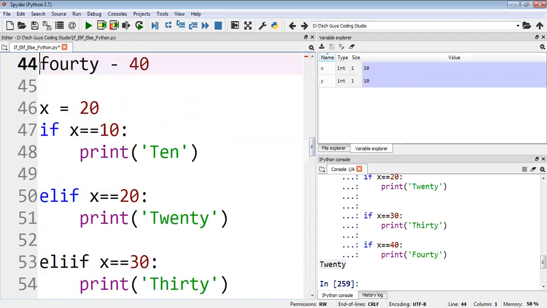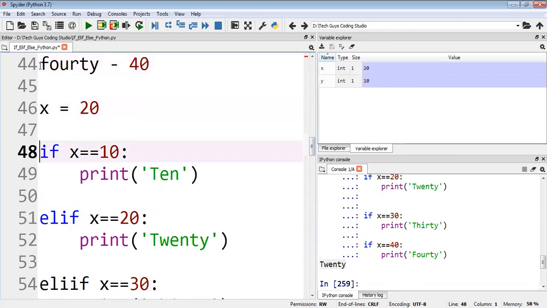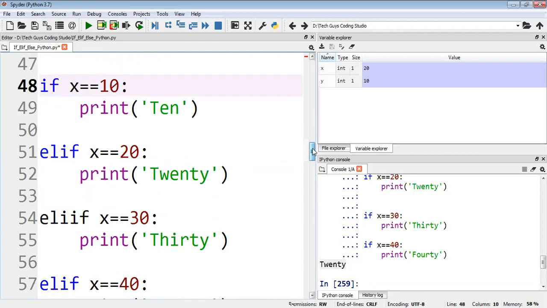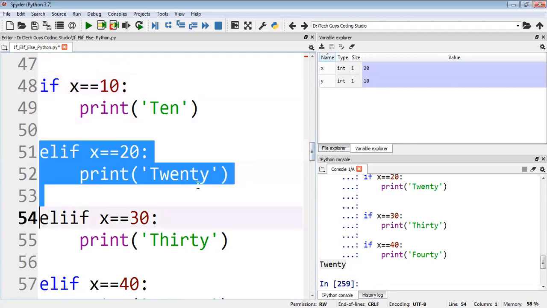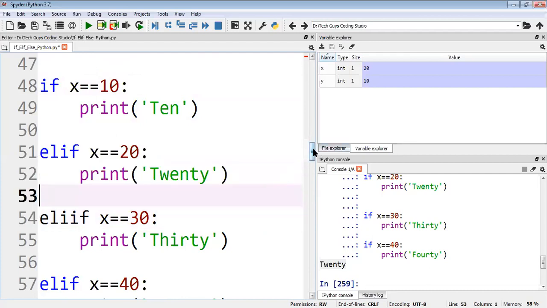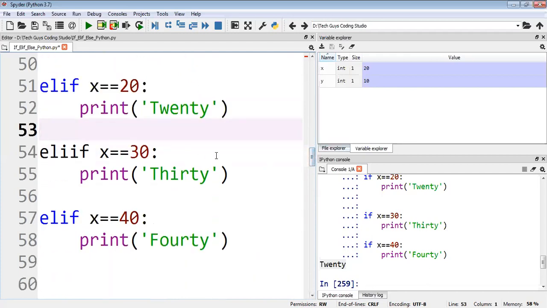Here we'll check from here, x is equal to 20, so first it will check whether the condition is matching. Once the condition is matching here, the rest of the two statements, the rest of the two lines will not match.